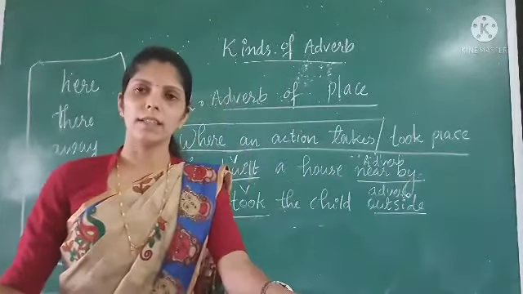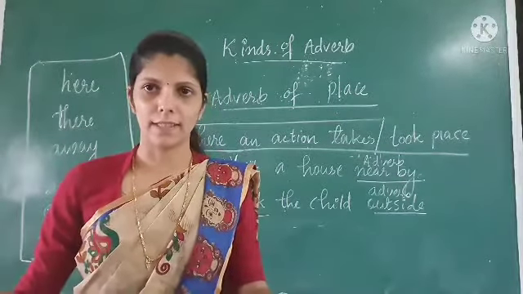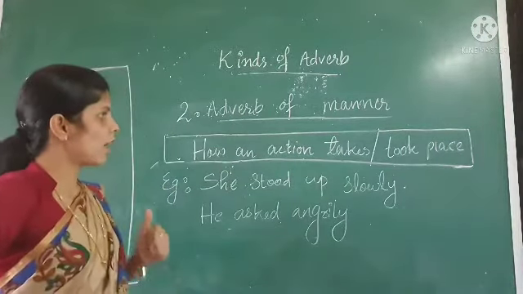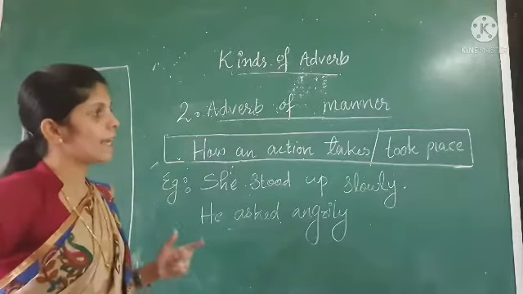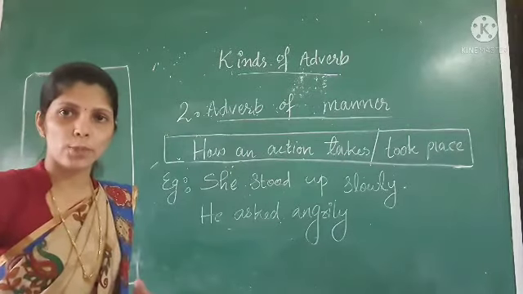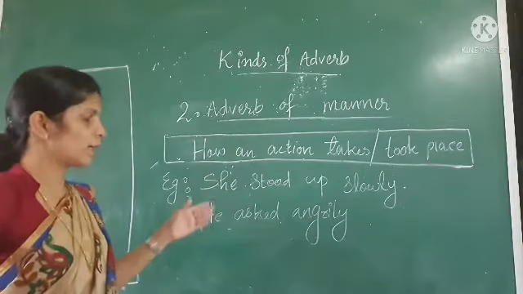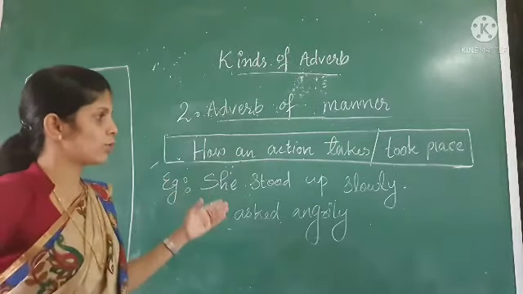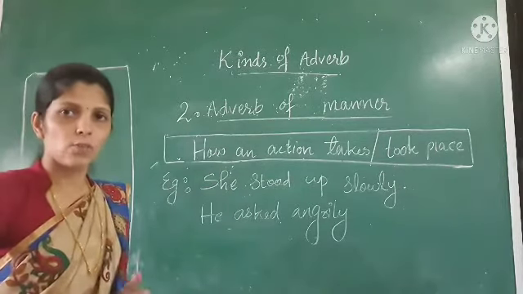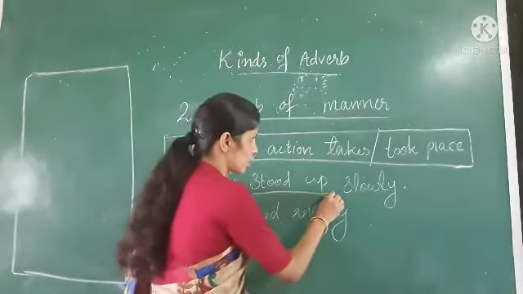Now we are moving to the next kind of adverb, which is adverb of manner. Adverb of manner gives the answer to the question how an action takes or took place. So this is what is described by adverb of manner. Here you can see the example: She stood up slowly. In the sentence, which is the verb? Stood up. That is the action that happened there.